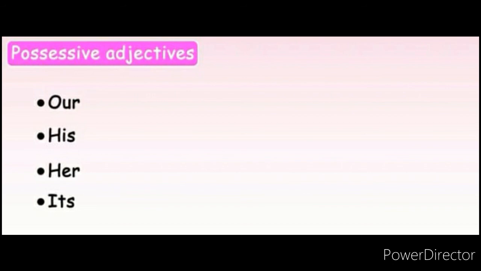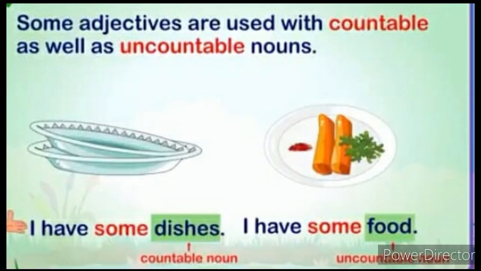One important thing regarding the adjective of number and the adjective of quantity is that there are some adjectives which are used with countable as well as uncountable nouns. For example, I have some dishes. Here the adjective some is used with a countable noun dishes.